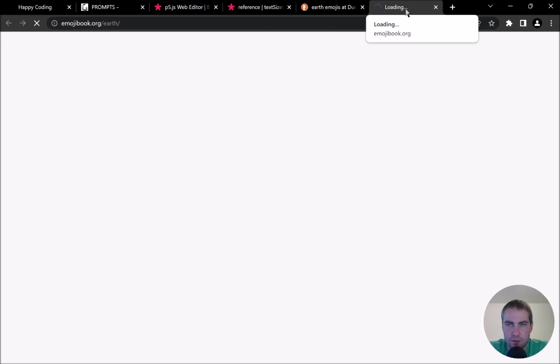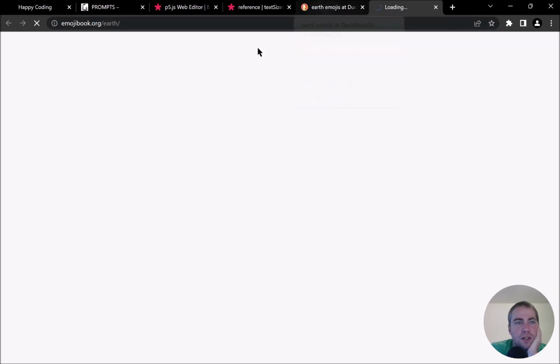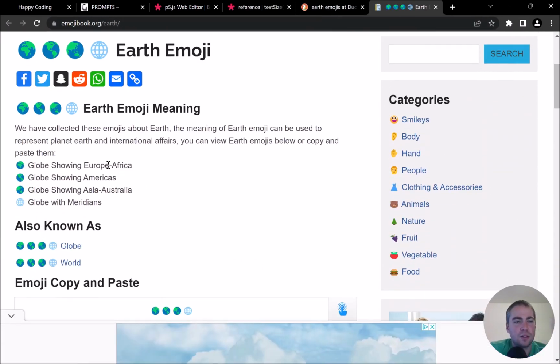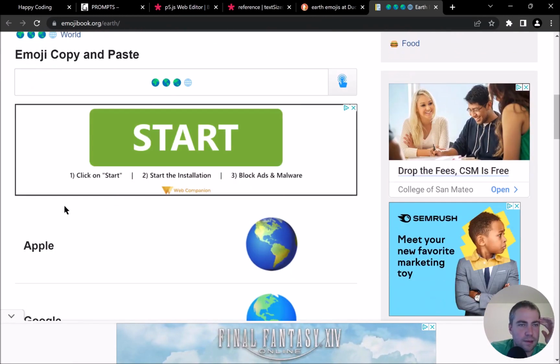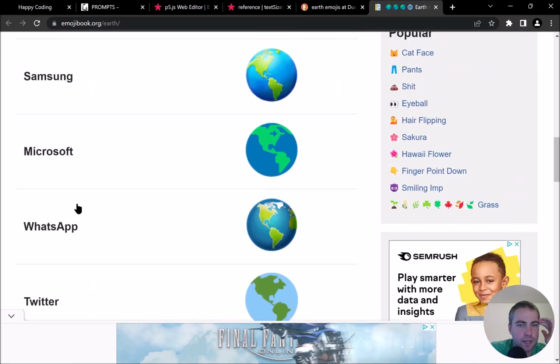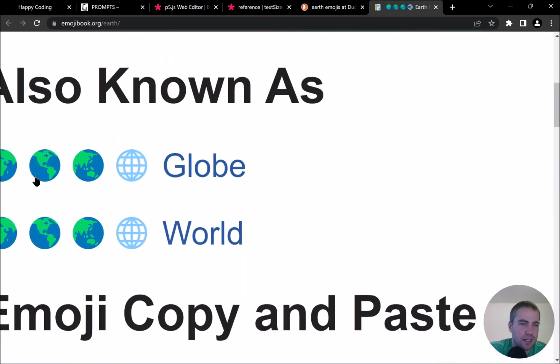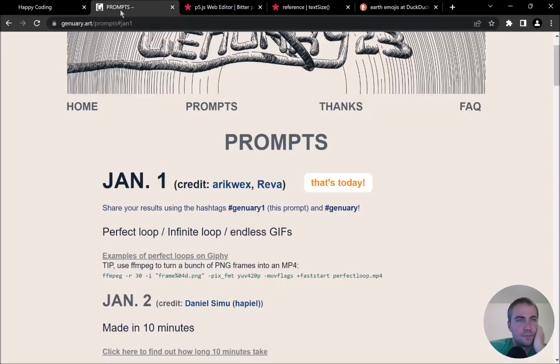I kind of have a feeling that this isn't going to work very well, and I might end up getting rid of it. But I just want to try. Yeah, it looks like it's 3, so it's showing different parts of the world. And you can maybe think of it as rotating, but it doesn't line up the way that the moon does. So my guess is that it's going to end up not looking like an animation. But let's just try it.